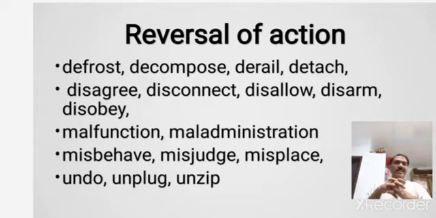Decomposition of bodies, dead bodies get decomposed. So compose and decompose. Decompose indicates a reversal of action which is mentioned in compose. In the same way, rail, derail. A train or a rail that gets off the track, you call it derail. You often hear the news of derailment of a particular train and injuries to passengers. So rail and derail.